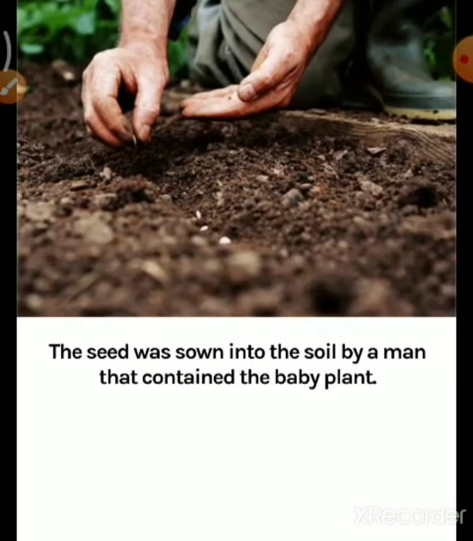The seed containing the baby plant was sown into the soil by a man. Here you can see the man putting it in the soil.